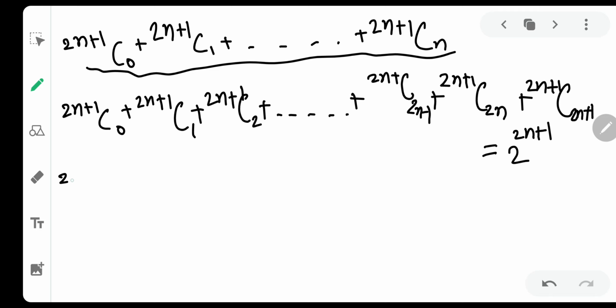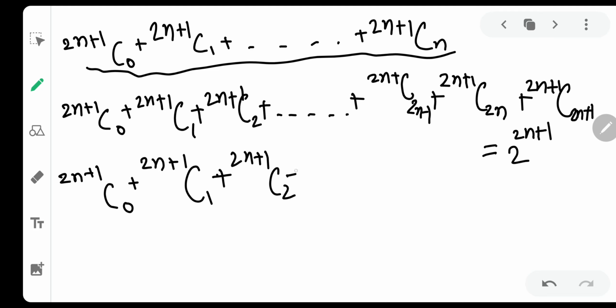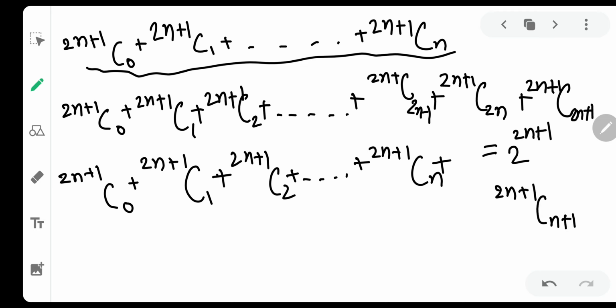Okay, so what will it be? 2n plus 1 C0 plus 2n plus 1 C1 plus 2n plus 1 C2. I am going to write that down up to 2n plus 1 Cn. Okay, what is the term after this? After this, the term which comes is 2n plus 1 Cn plus 1, right? But I will apply one formula here. The formula is nCr = nC(n minus r). Okay, so everyone remembers this formula.